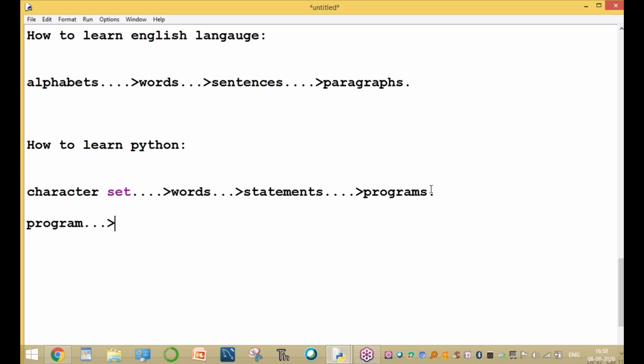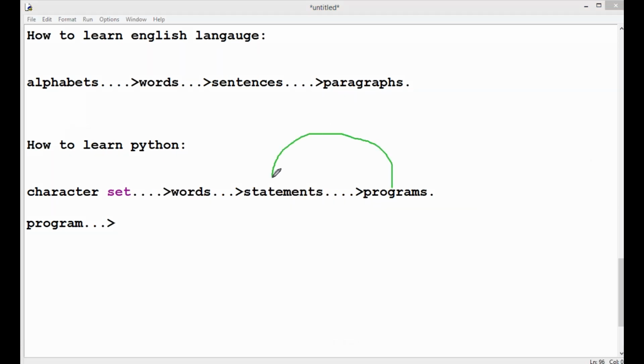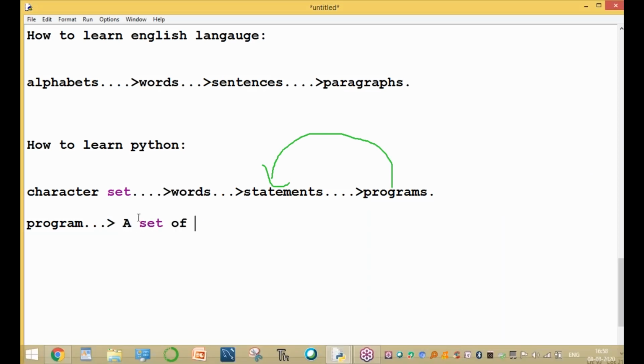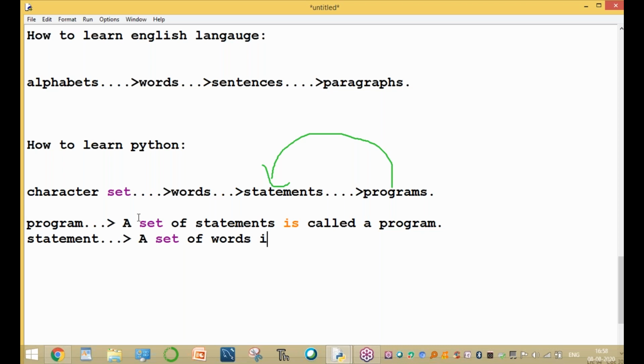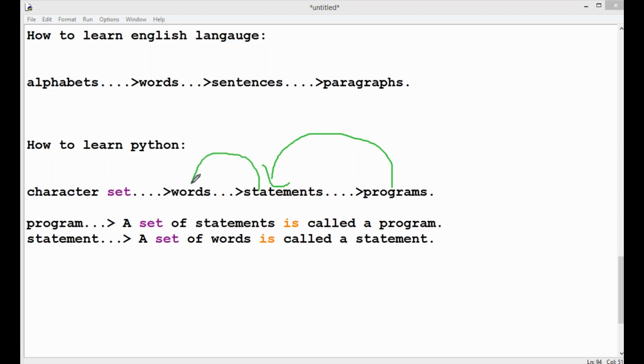What is a program? It means a set of statements. A set of statements is called a program. That's it. So what is a statement, sir? A set of words is called a statement. So what is a word, sir? A set of characters is called a word.